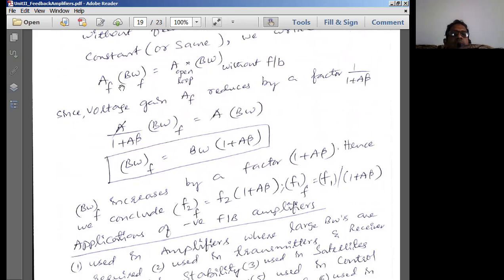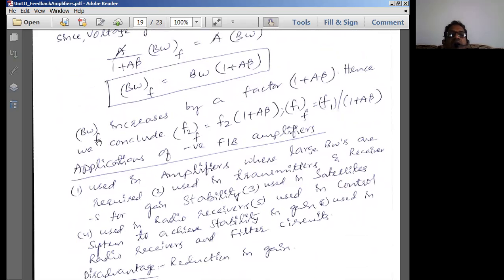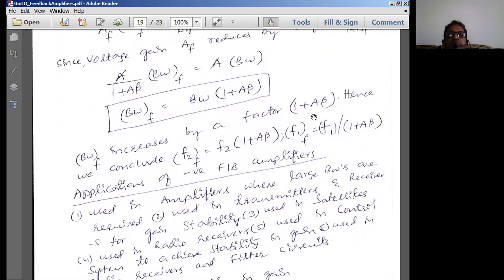So gain of the amplifier with feedback times bandwidth with feedback is made equal to open loop gain of the amplifier and bandwidth without feedback. So in general, what we can write: closed loop gain of the amplifier with negative feedback, A by 1 plus A beta, times bandwidth with feedback, equals open loop gain A times bandwidth BW. So A will get cancelled. The bandwidth with feedback becomes equal to BW into 1 plus A beta. That means the bandwidth of an amplifier with feedback is increasing by a factor of 1 plus A beta. This is an important conclusion. So bandwidth of an amplifier with feedback increases by a factor of 1 plus A beta.